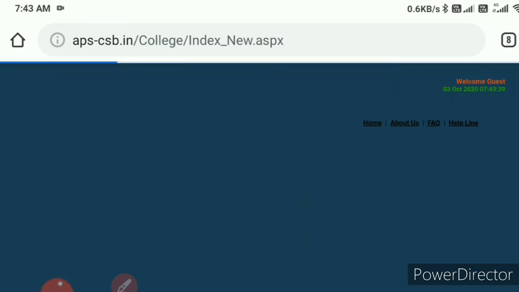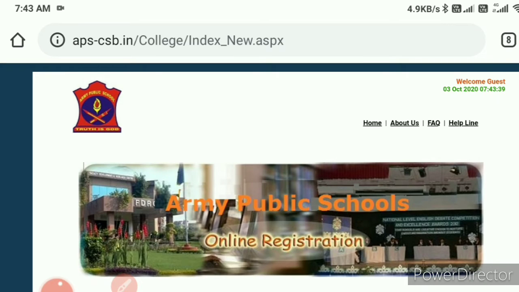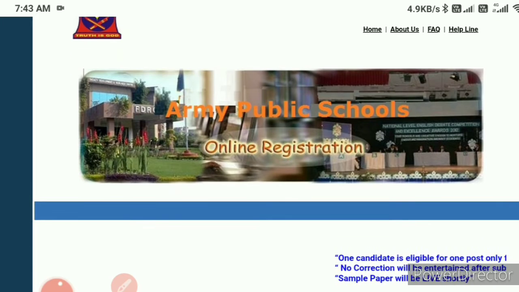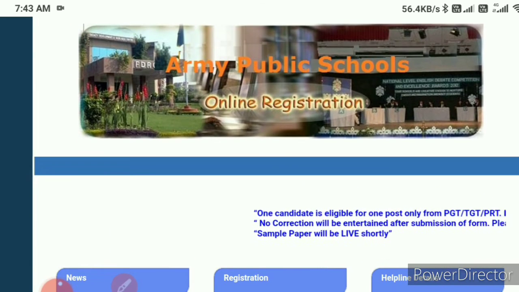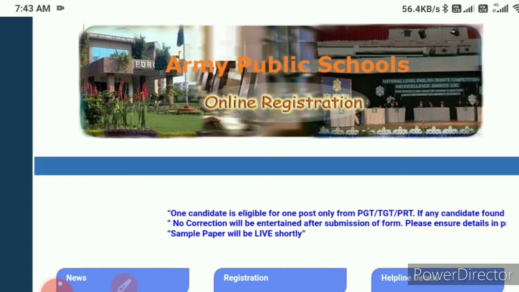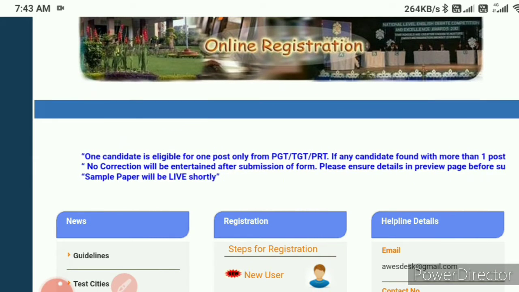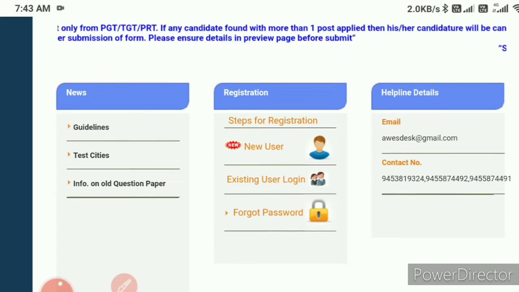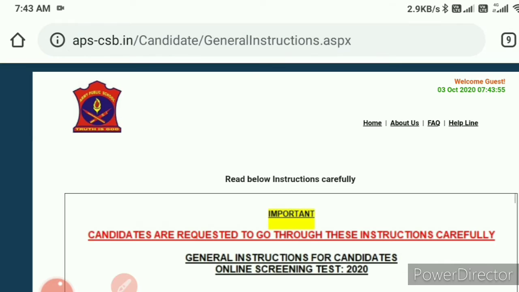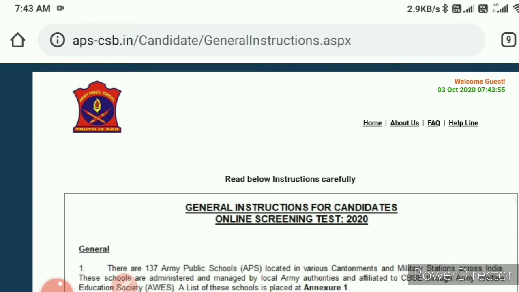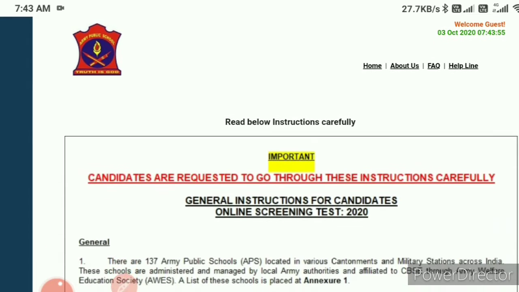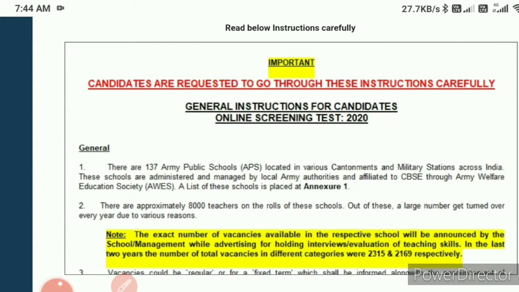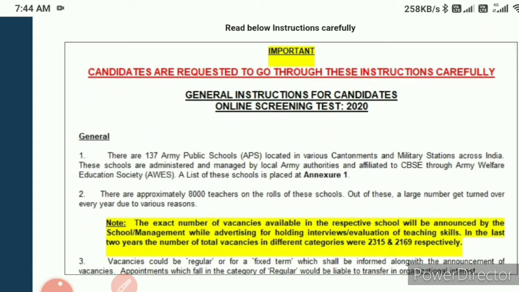After clicking, this interface will open on your phone. Just scroll down. You can easily see it here, Army Public School online registration. How will you do the registration? Just follow some steps. Scroll down, then click on the new user. After clicking, this interface will come on your phone. Just scroll down. Some instructions are already given here, so read all the instructions.